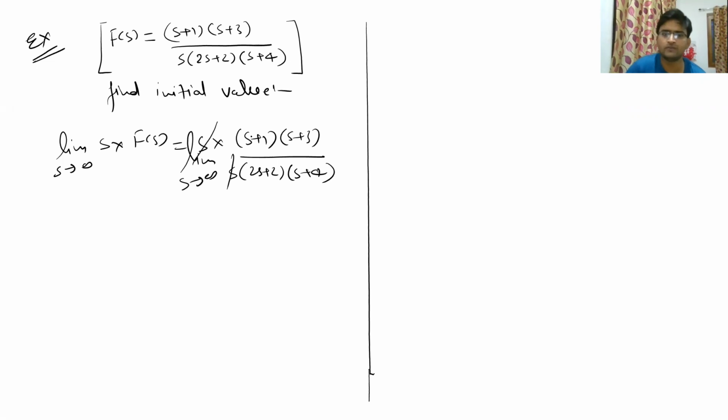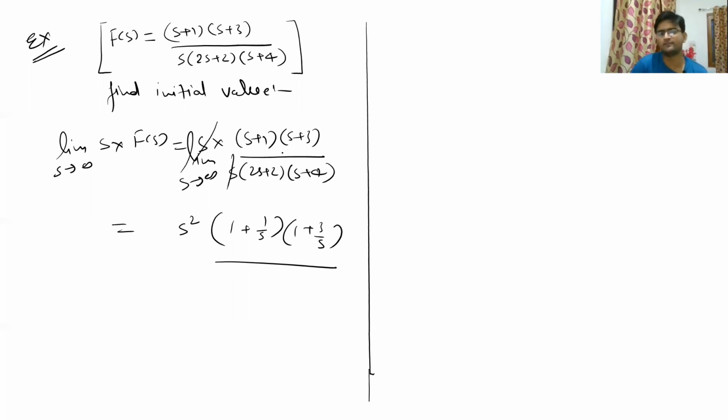If you put s as infinity, you will get a form of infinity by infinity, which is not desirable. So what you can do is take s common from all these brackets. You will get s squared taken out from the numerator, and you will have 1 plus 1 upon s multiplied by 1 plus 3 upon s, divided by, since I have taken s from all these brackets outside, s squared here also outside, and this will be 2 plus 2 upon s multiplied by 1 plus 4 by s.